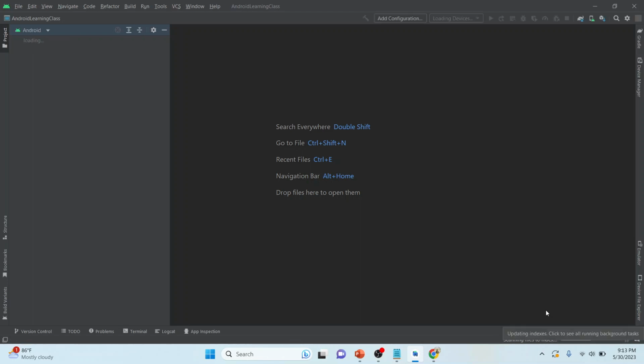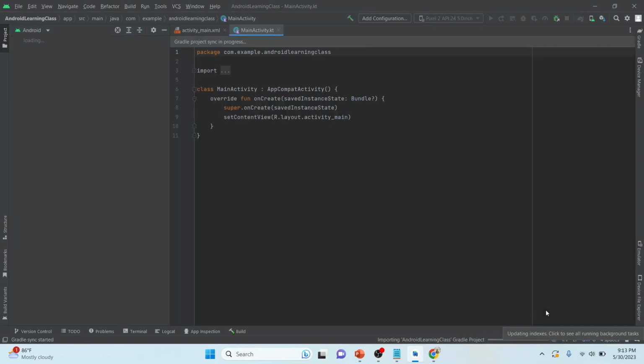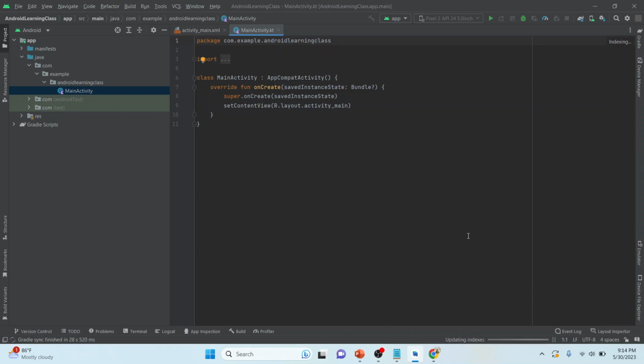Before diving into the code, let me give you a brief overview of Android Studio. Android Studio is the official IDE to develop Android apps. We can write code over here, we can design, we can add pictures. It is one perfect solution to develop Android apps. My Gradle is building, so it will take some time. Okay, so my project is started.